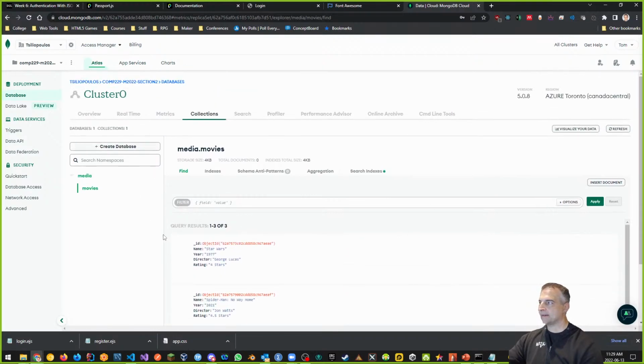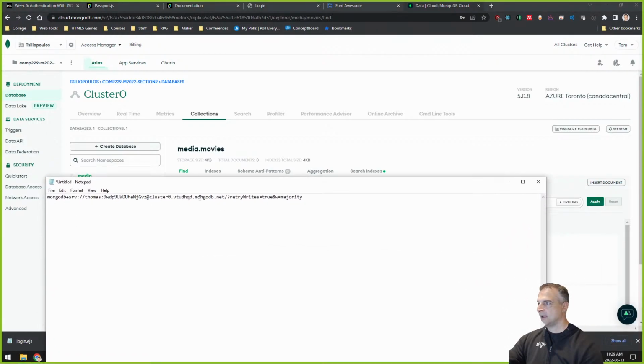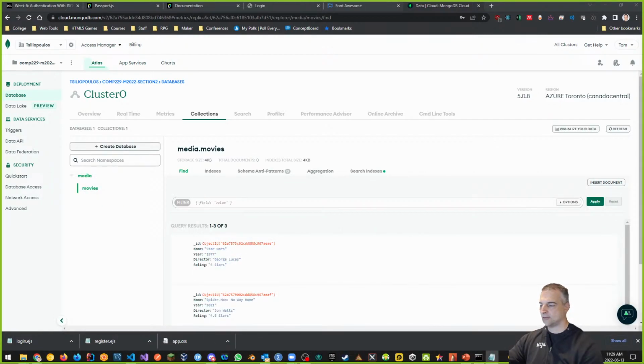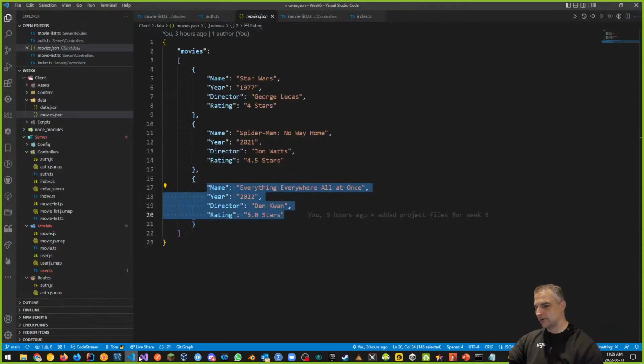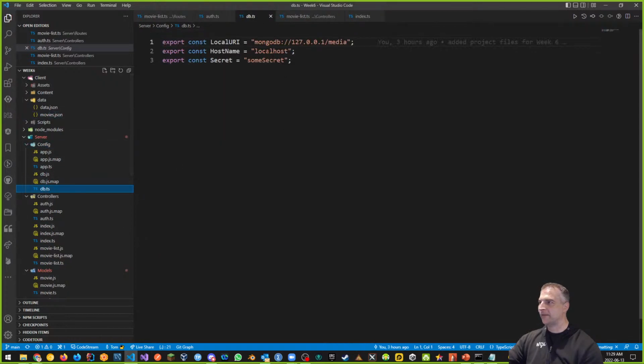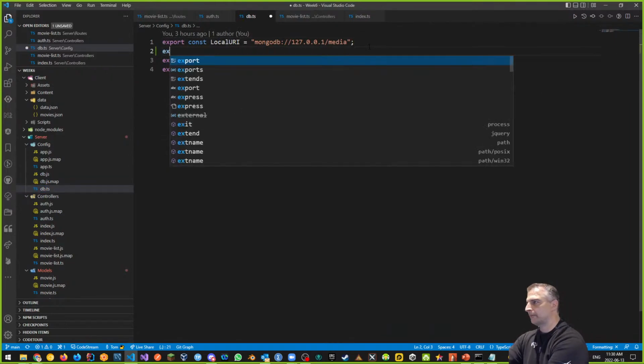All right, great. Now that I have this and I have my connection string, which is this, I want to switch out my connection string locally so I can connect to my database remotely. Okay, let's do that next. So now that I have my database, I'm going to go back to my Visual Studio Code. Here I am. And remember what I have in my configuration for my DB. I have something called local URI, which is just me locally. Let's make a remote URI.